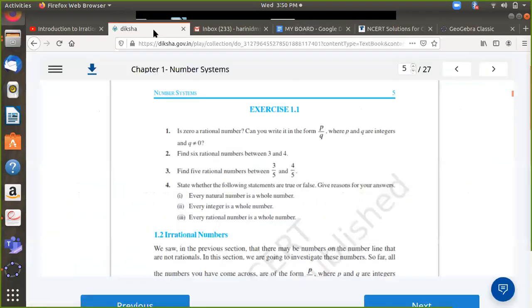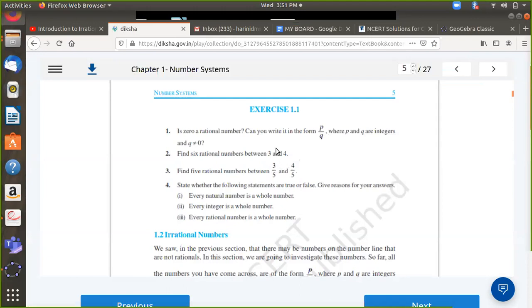Now we'll go to the next question. Find 6 rational numbers between 3 and 4. I think this is something that we have done in class 8 itself. When I need to find rationals between two given rationals, the very simple procedure is to add these two rationals and divide by 2, and I get a third rational between them. So I add 3 plus 4 divided by 2, which becomes 7 by 2. So 7 by 2 exists between 3 and 4.